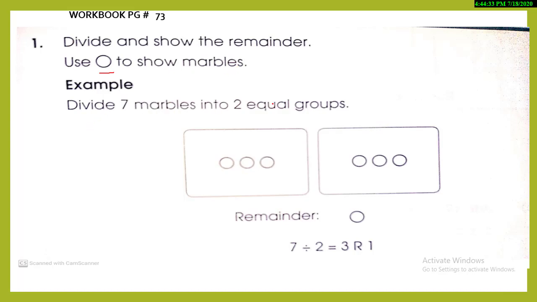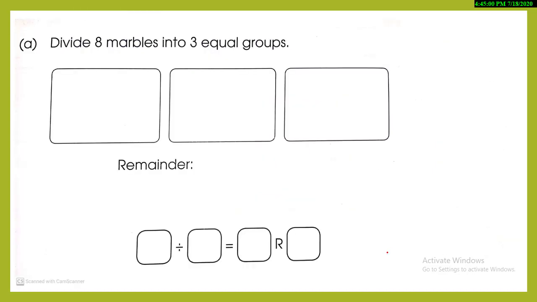Divide 7 marbles into 2 equal groups. What you did: 1, 2, 3, 4, 5, 6. Okay, one is left. So that is our remainder. And then you need to count the marbles. 1, 2, 3. So there are 3 marbles in both groups. So our quotient is 3 and remainder is 1. This question is already solved in your workbook. So let's solve question number A, which you are going to solve.